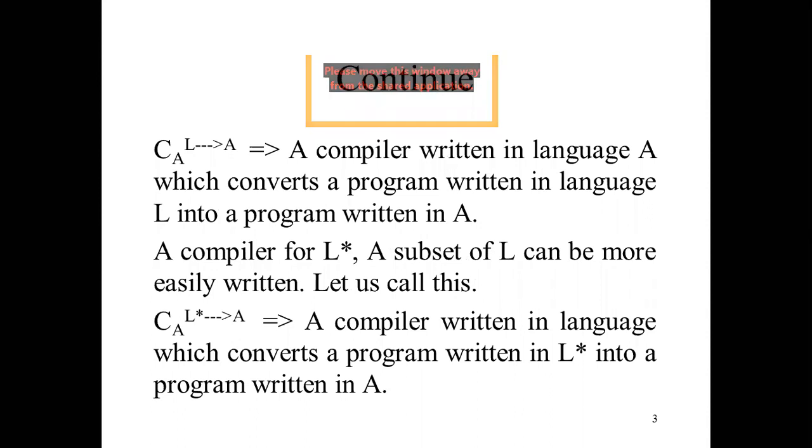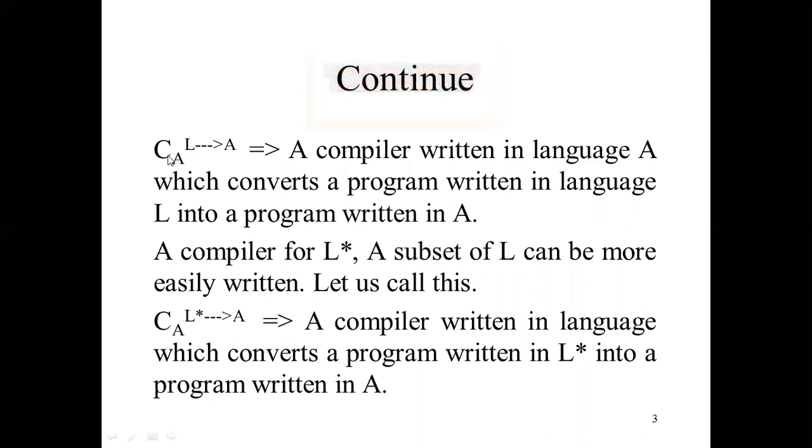CAL2A. So what is the CA? This is called the compiler, and this is the language in which this compiler has already been written. And what is the function of this compiler? It is converting L to A. L is a high level language, and it is converting to A, that is another language. So we are using here two languages, high level to low level language. This is fixed, and A is the language in which this compiler was written.